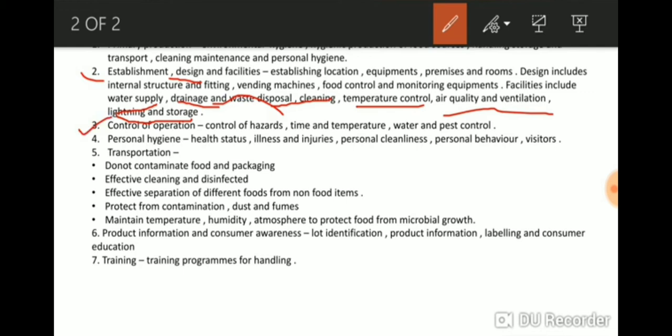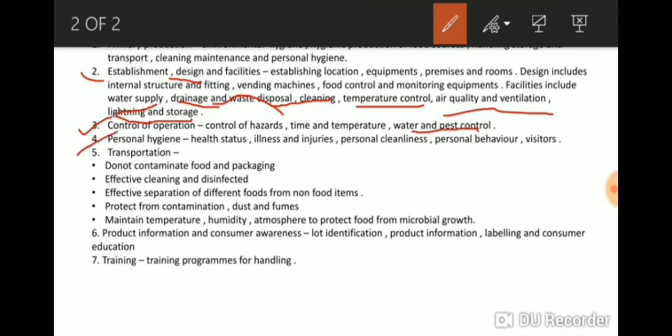It takes care that no one should be hurt. Time and temperature should be taken care of. Registered pest control should be used in the agriculture fields. So that is the third element, control of operation.